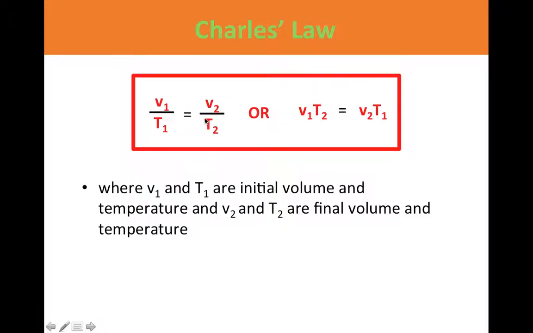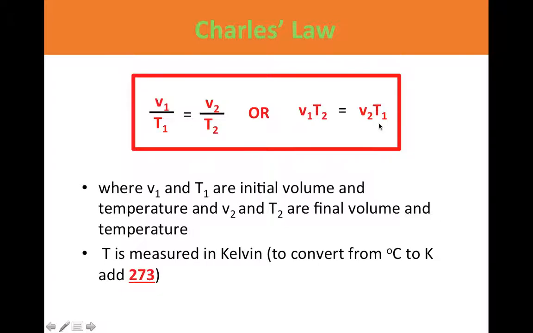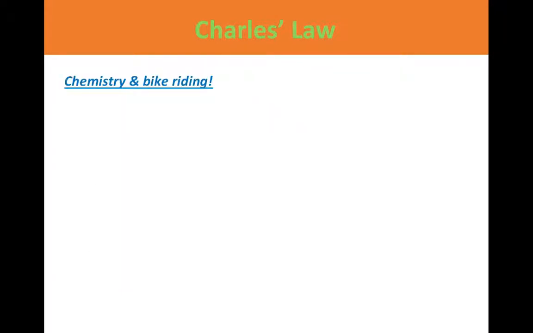This way just seems simpler to me: V1 over T1 equals V2 over T2. But the other way it's easier to do the substitution in your math calculations. Again, please remember to convert all of your temperatures from degrees Celsius to Kelvin, and to do that, you just add 273.